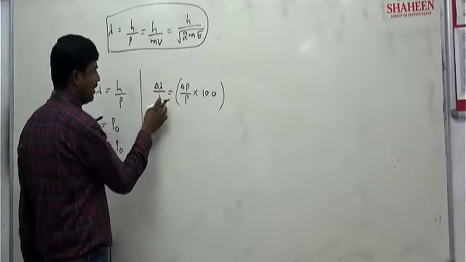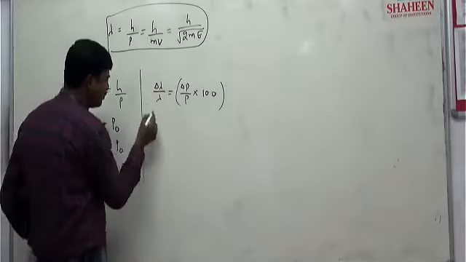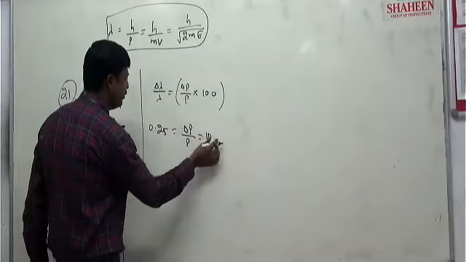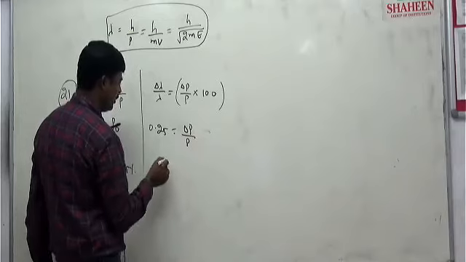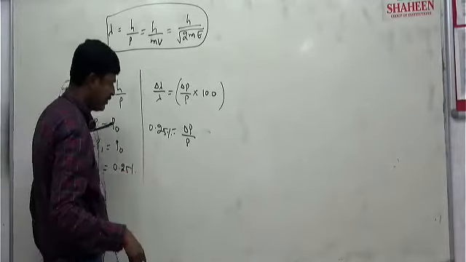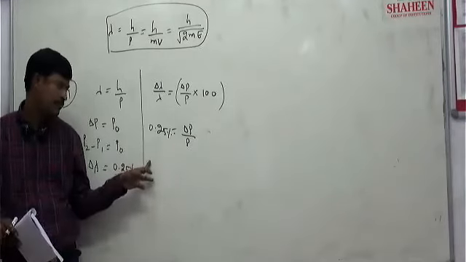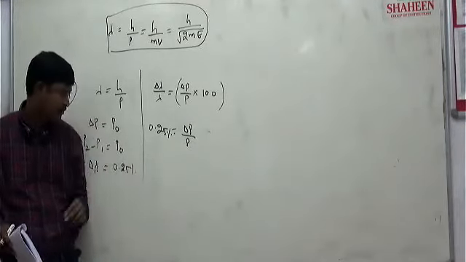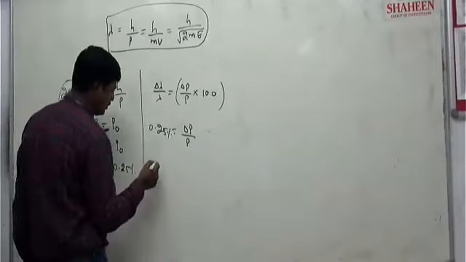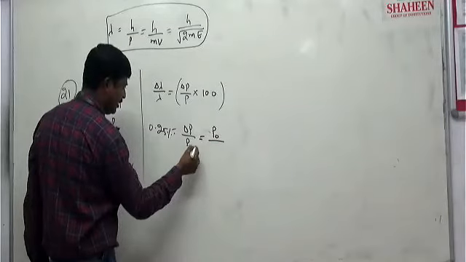So delta lambda by lambda, the percentage change, is given directly as 0.25 percent. So delta p by p into 100 equals 0.25. Here delta p is p naught, and the initial momentum is p1.